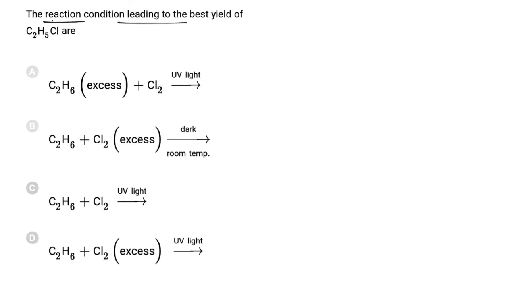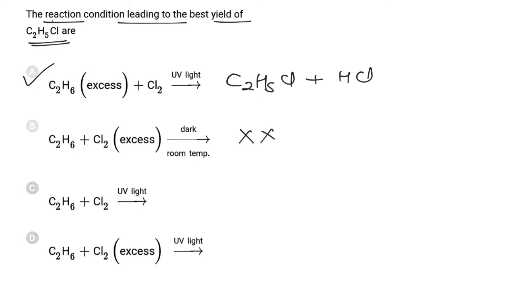The reaction condition leading to the best yield of ethyl chloride. Now in the first case, when ethane is taken in excess in presence of chlorine and sunlight, ethyl chloride will form in sufficient amount, and hence the correct answer is A. In the second option, when ethane is treated with excess of chlorine in dark, then no reaction takes place. In the third case, when ethane and chlorine are taken in equimolar mixture, then ethyl chloride is formed.